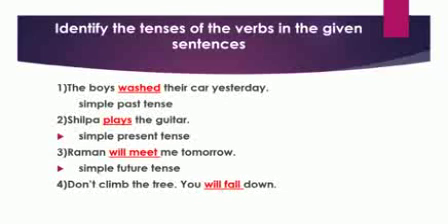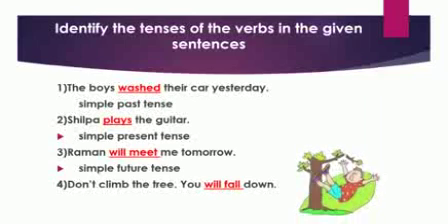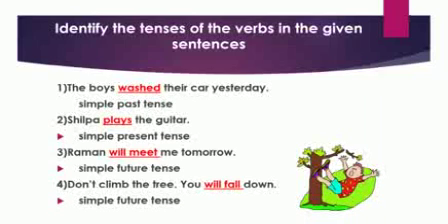Next sentence is, don't climb the tree, you will fall down. So here also the word will tells us that the verb is in simple future tense. Okay, so washed is the word in a simple past tense, plays is a simple present tense, will meet is a simple future tense, will fall is a simple future tense.